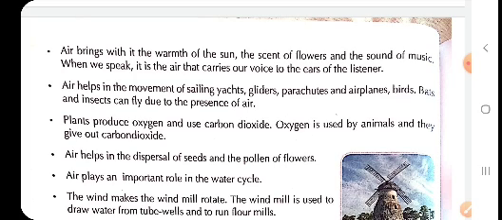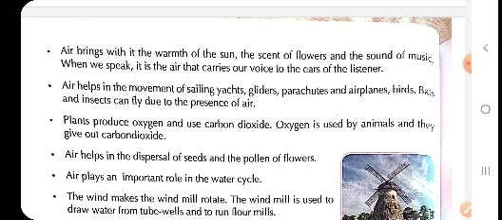Children, as I told you in the beginning, we can smell the scent of the flower only because of the air. Children, we can hear the sound of music only because of the air. When we speak, it is the air that carries our voice to the ear of the listener. If there were no air, we would not have been able to hear each other. So children, air helps in the movement of a sailing yacht.